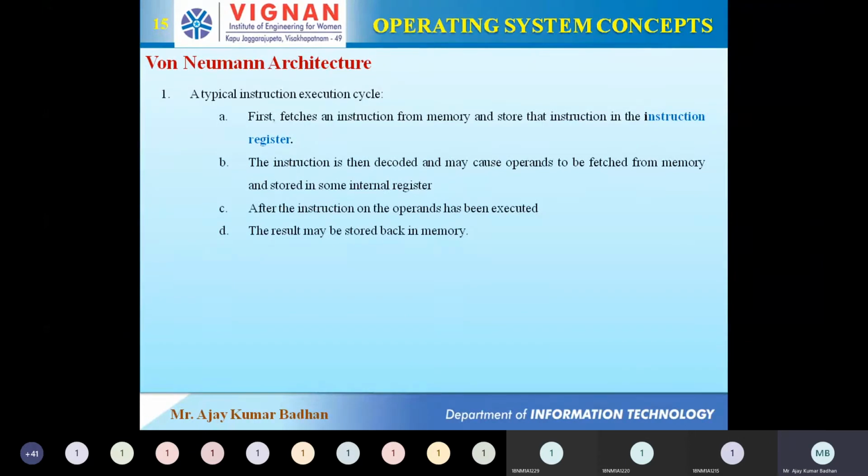What are the internal registers? These are hardware memory used for storing information temporarily. Once your program gets executed and you move out of that program, all these operands will be removed from the internal registers. It will not store them permanently because these registers are very expensive and have a very small amount of space.